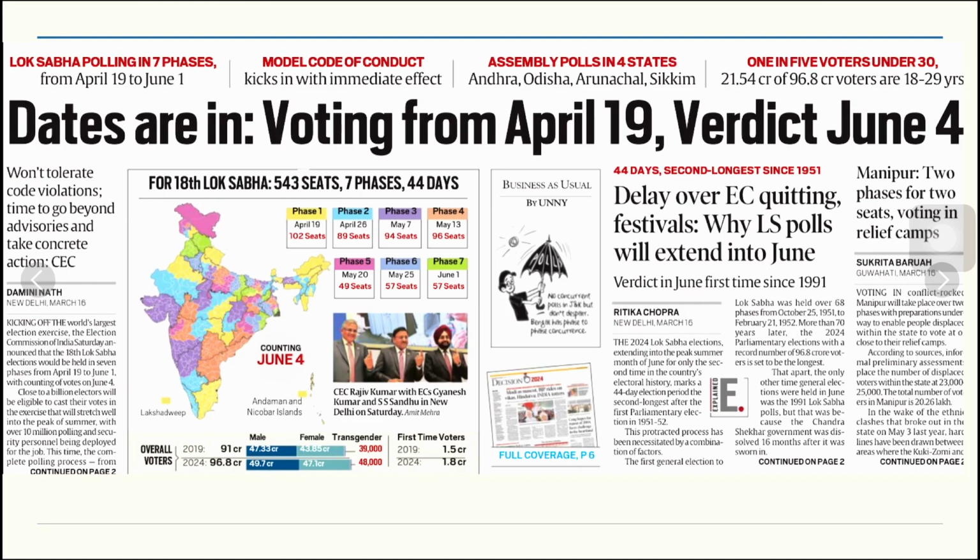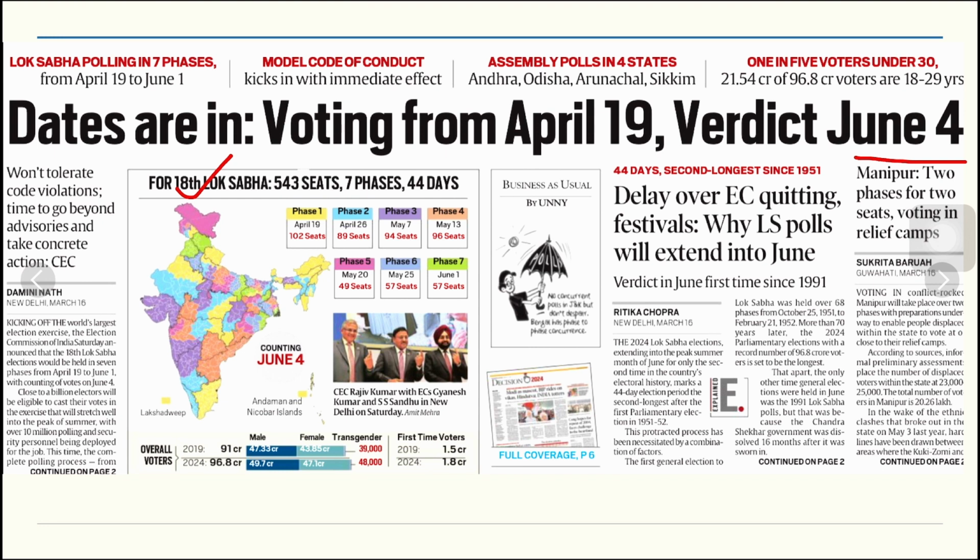So we now start with elections. You see, election dates have been announced yesterday, and with the election dates announced by the Election Commission, the model code of conduct has come into picture. For the 18th Lok Sabha, there are 543 seats, 7 phases and 44 days. The first phase will start on April 19, that will go up to June 1st, that will cover 57 seats, and the results will be announced on June 4.